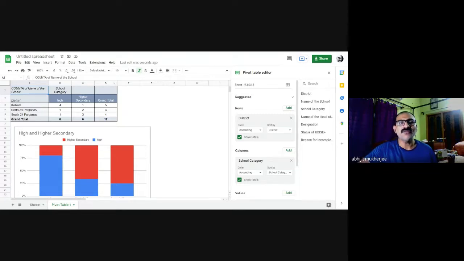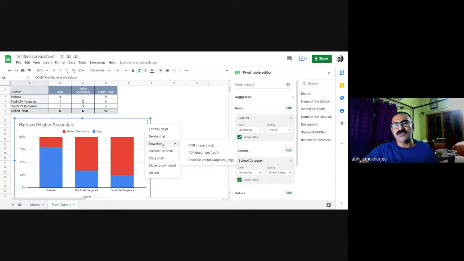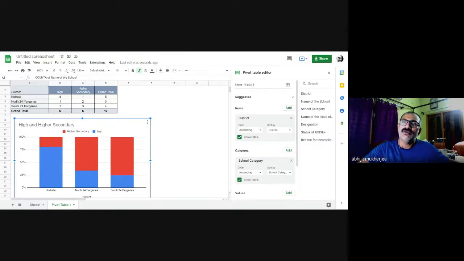And the beauty of this chart is that I can do one thing. I can download this chart as PNG or PDF. Obviously, after downloading, no such changes can be reflected here. I can publish the chart with a shareable link. I can copy the chart and paste it on any Google Sheet or any Google Doc or any Google Slide also for presentation. And there too I can share.